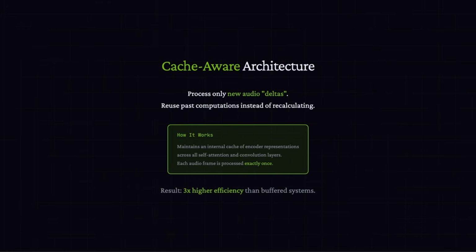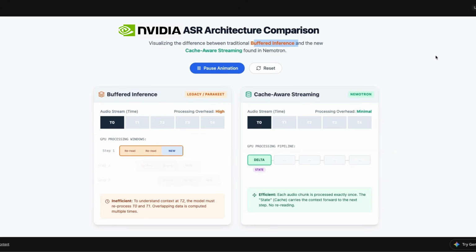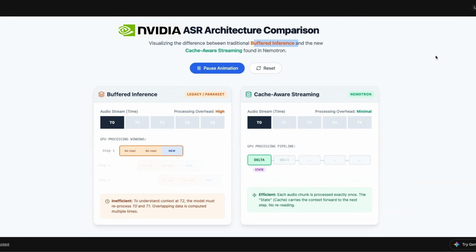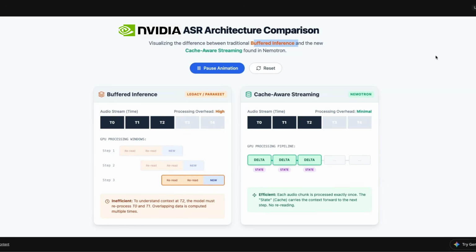And this can result in 3x higher efficiency than buffered systems. Now, here's a visualization of this compared to the buffered inference. In this case, we are only processing the delta and storing the state, which carries the context forward to the next step. We are not doing any rereading. I'll show you some practical examples of this later in the video.